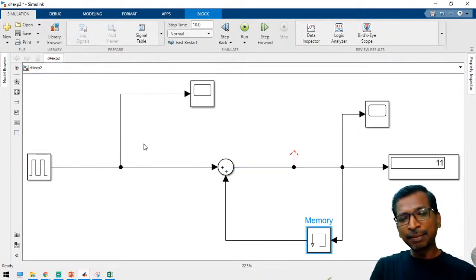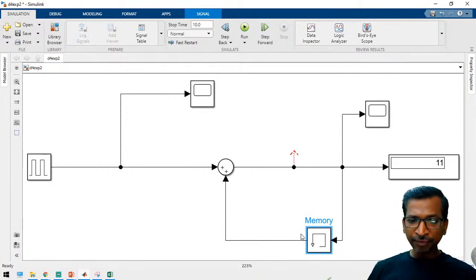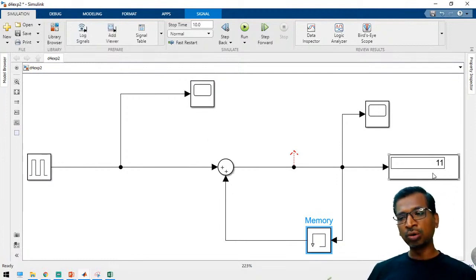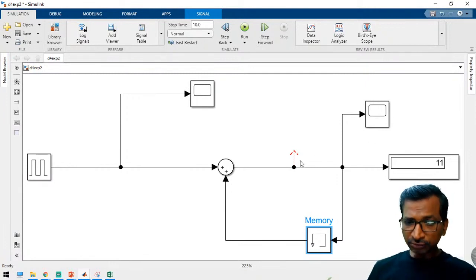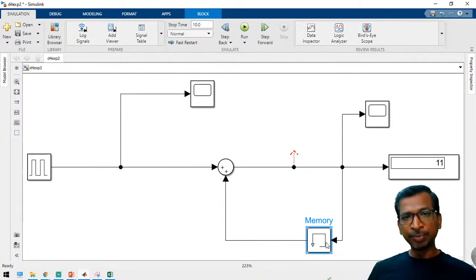For the second sample time, this one and the memory value will get added together, and then it will give you the output. So finally, at the end of the period, the sum block output is always saved in this memory block. So that's why we are getting the 11th value.